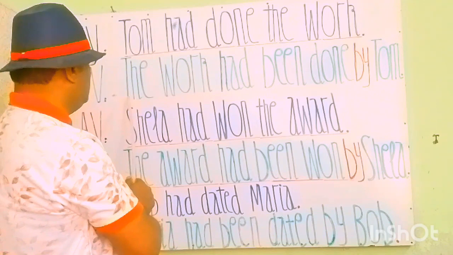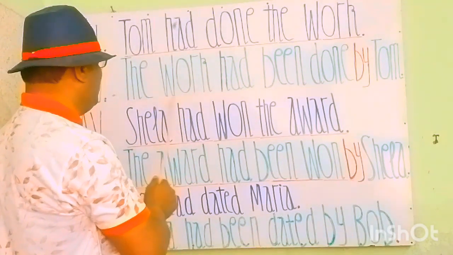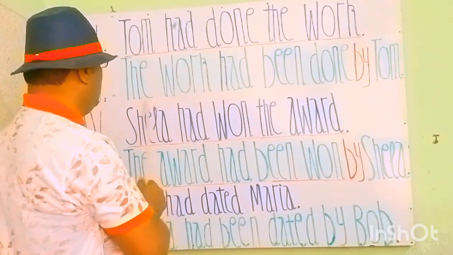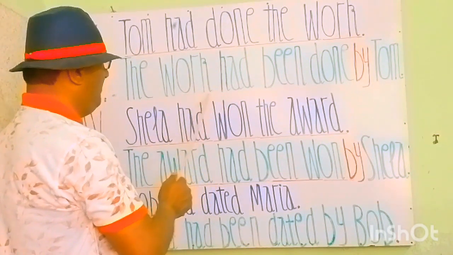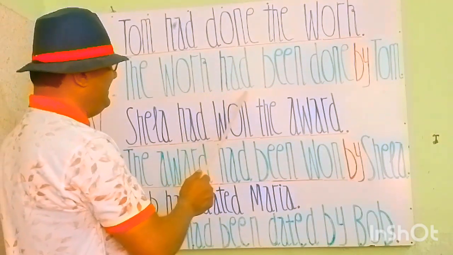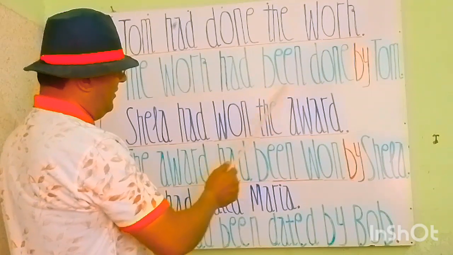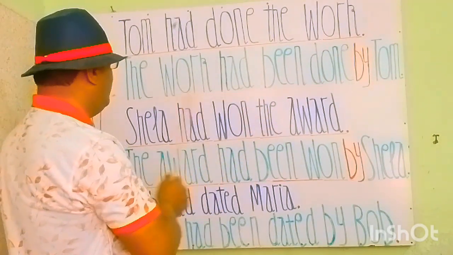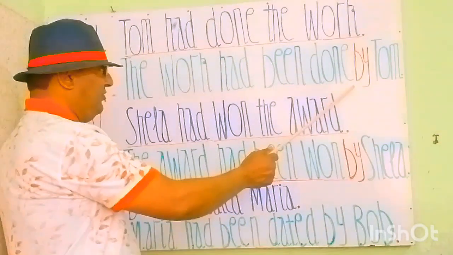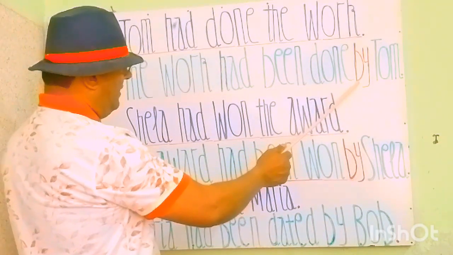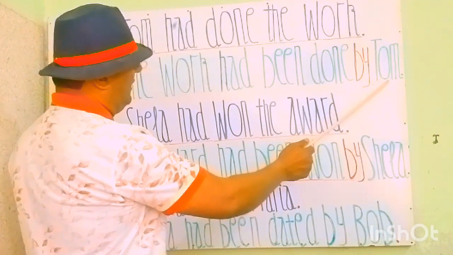Here see my students, the object will come here as a subject in a passive statement. The helping verb had will stand as it is, and in passive we will add been for the passive voice. So the verb is had been done, and the preposition by, and after by we will write Tom. Tom will come here as an object.